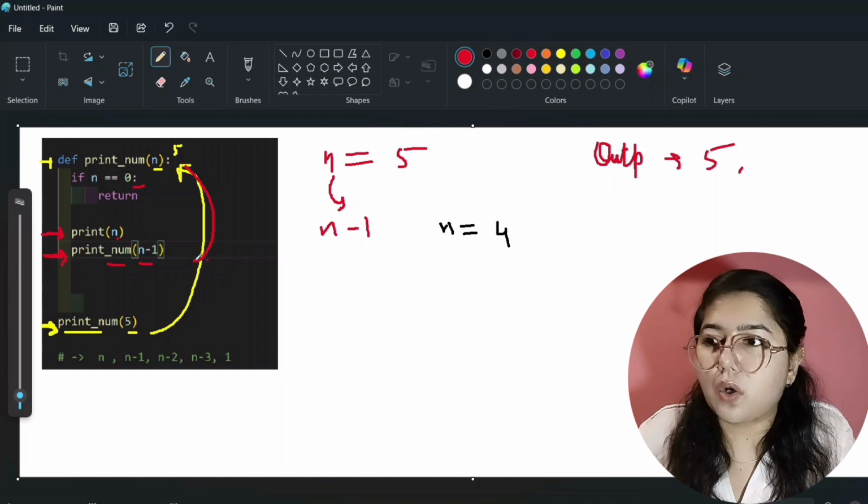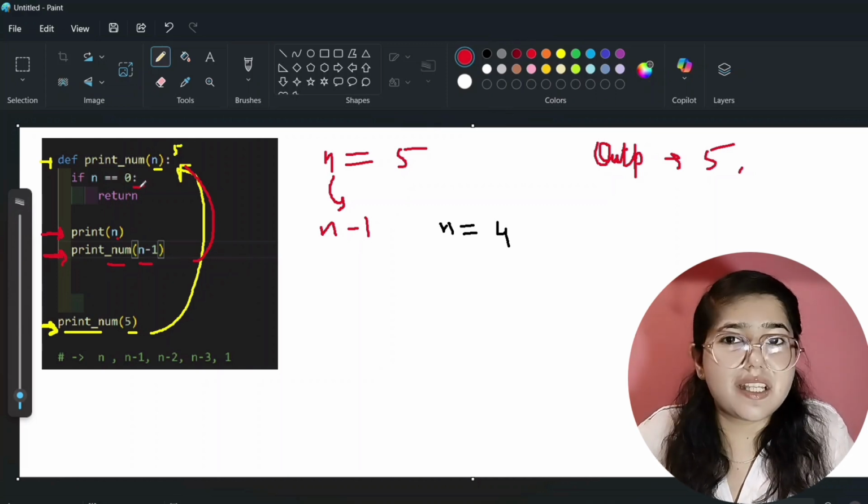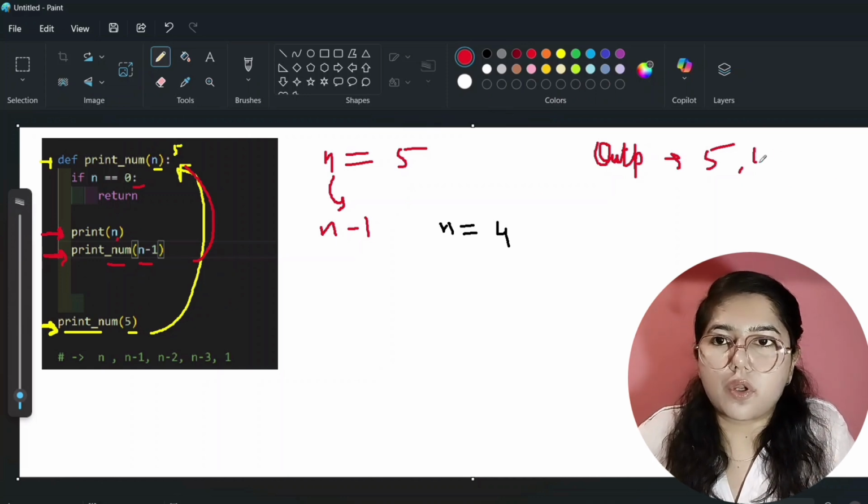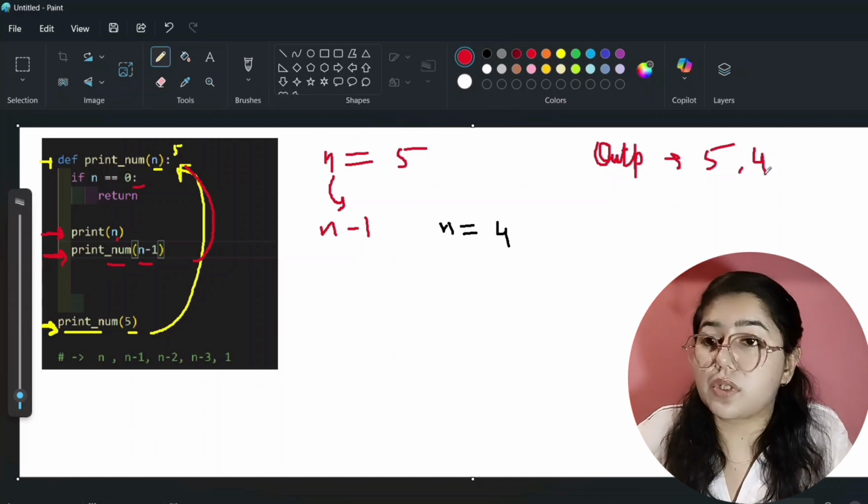Now a call is going from here to here. It will check what the n value is. Is it 0? No, it is not equal to 0, it is 4. So we will not return from here. Then it will come to the next line and print the n value, that is 4. So 5 is already printed as output, and now 4 is showing as output.